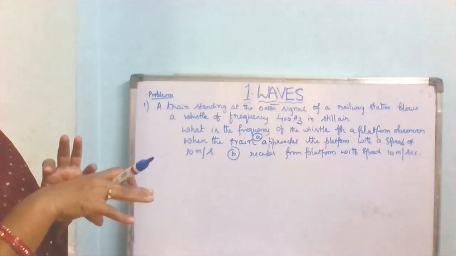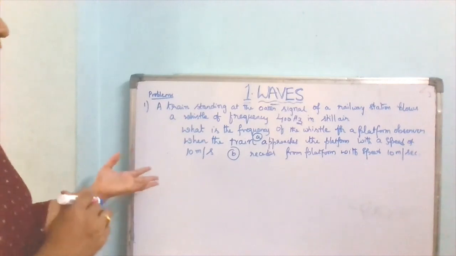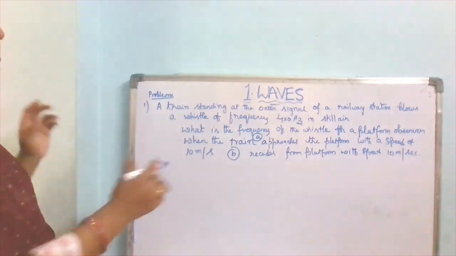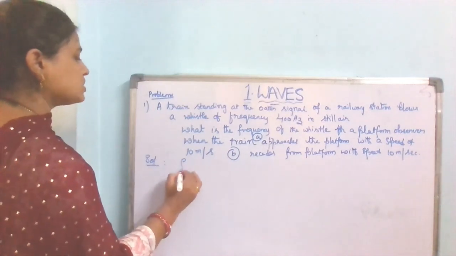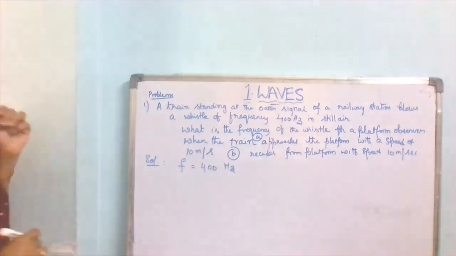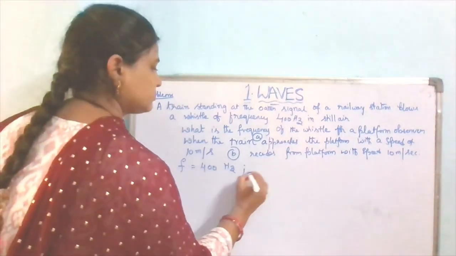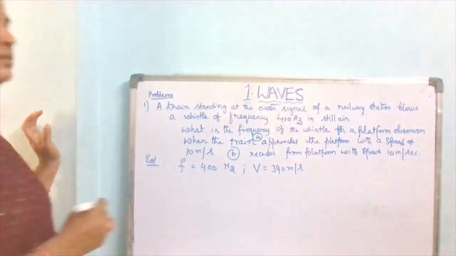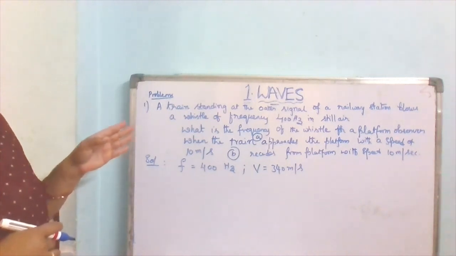Two questions are asked, and we have already seen the formula. So what are the apparent frequencies he has asked? The solution: the original frequency is 400 Hz in the air. The velocity of sound in air is 340 meters per second. And the frequency of the whistle for a platform observer.